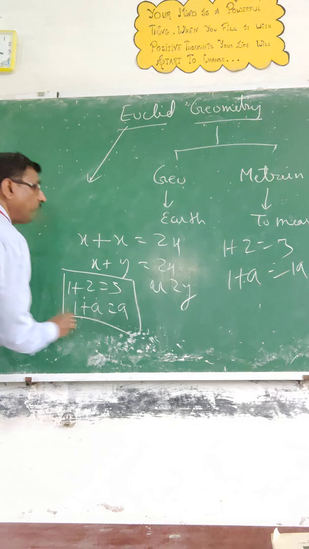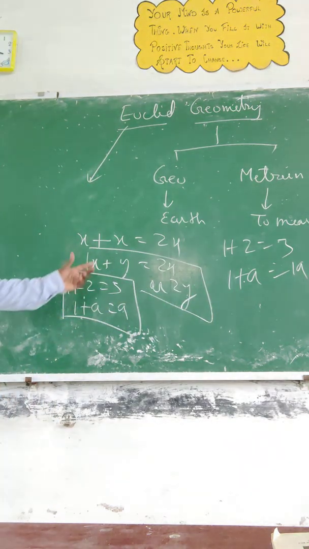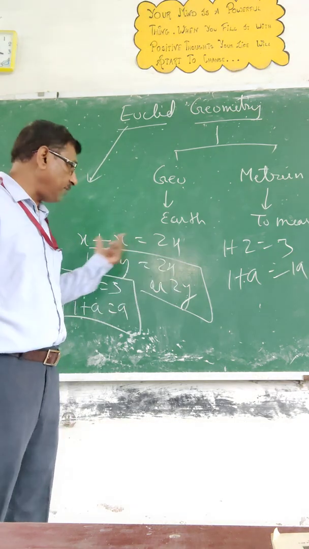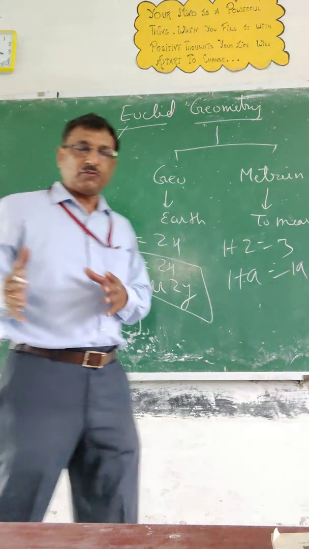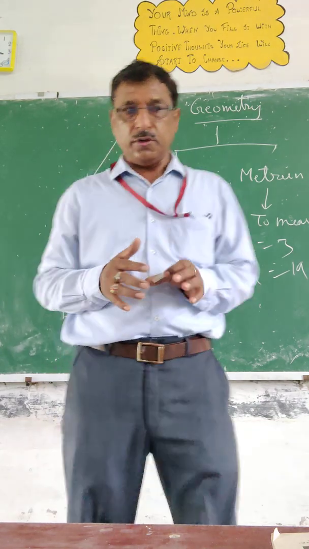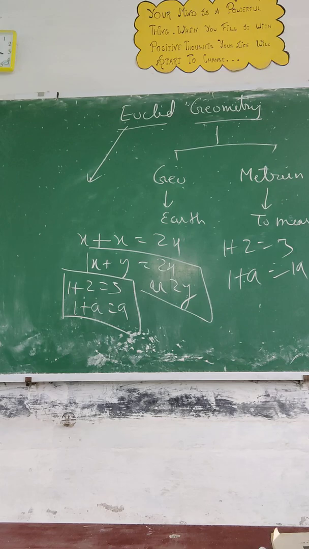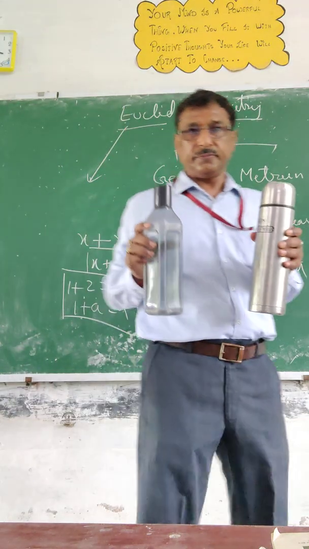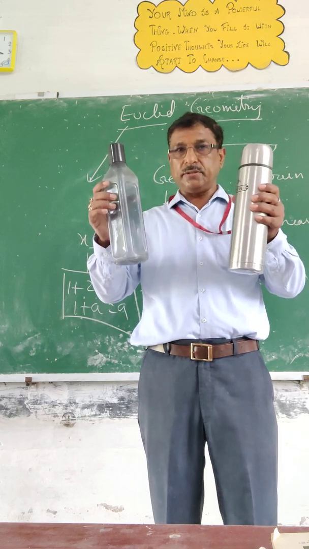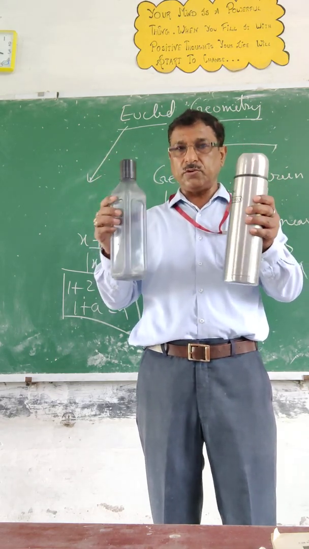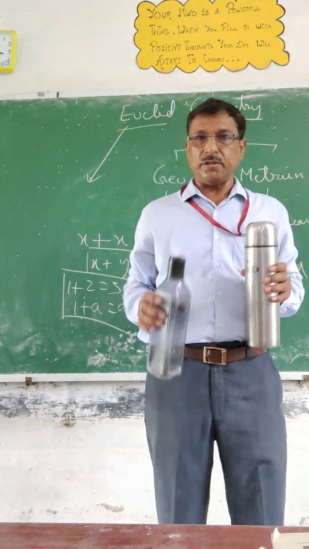What is the basic problem with this? Students never understand this basic thing. That's why you always feel difficulty. So I'm going to try to explain this in a visualized form. Can you see these two things? It is purely based on Euclid geometry. Viewers, you can see these are the two: this is a thermos, this is a plastic bottle.